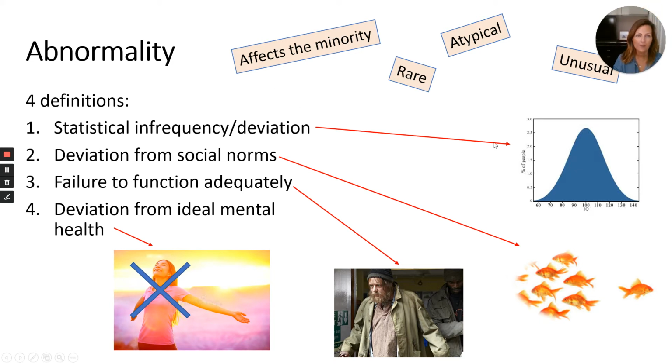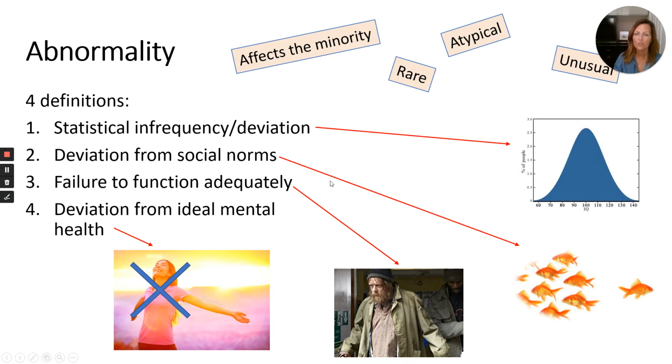So we need to be thinking of abnormality as something that affects the minority. It's rare, it's atypical, it's unusual. And there are these 4 definitions that you need to remember. So statistical infrequency or statistical deviation, you can call them either. And this is where you are thinking of statistics. Graphs is deviating from the statistics.